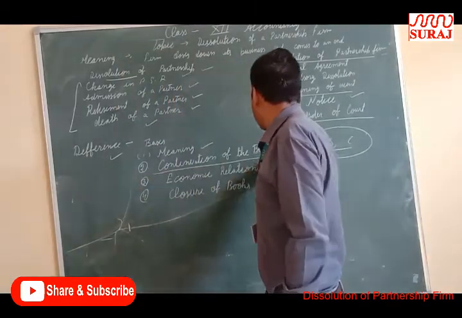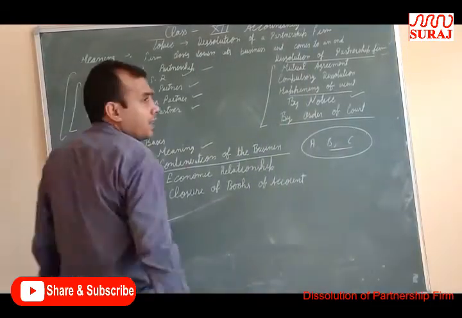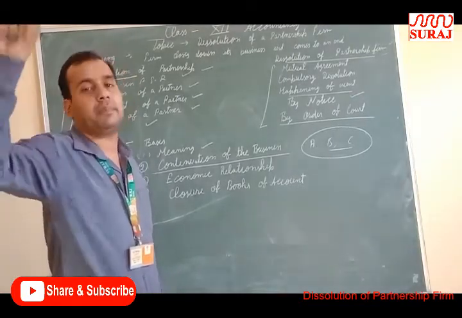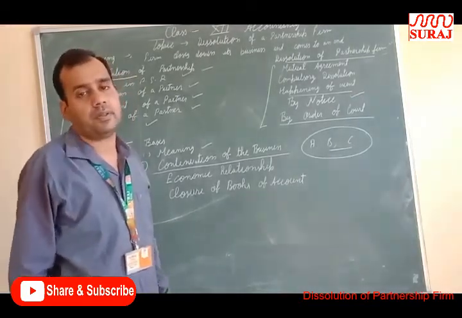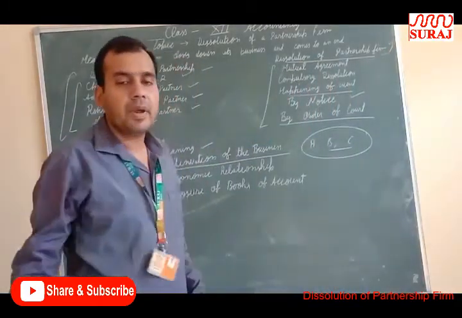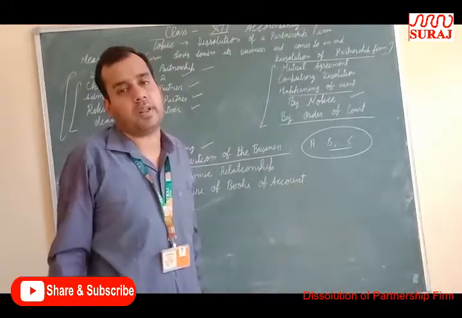Next, continuation of business. In dissolution of partnership, the agreement changes and the firm continues the business. In dissolution of partnership firm, the firm closes down its business and it comes to an end.